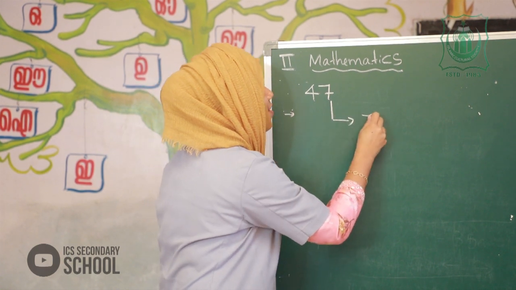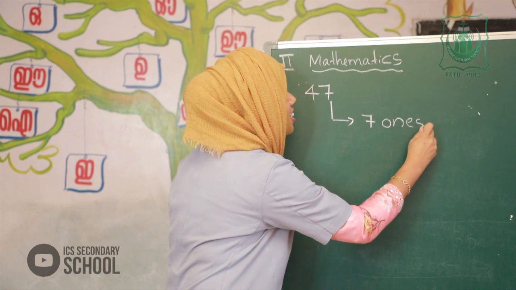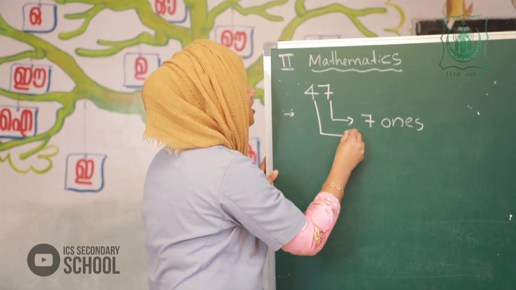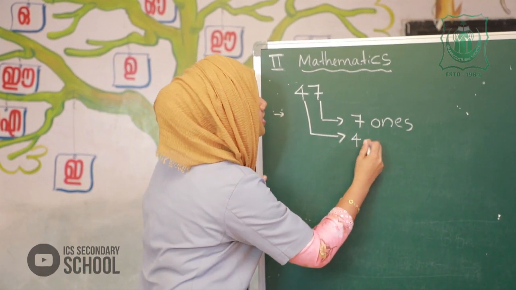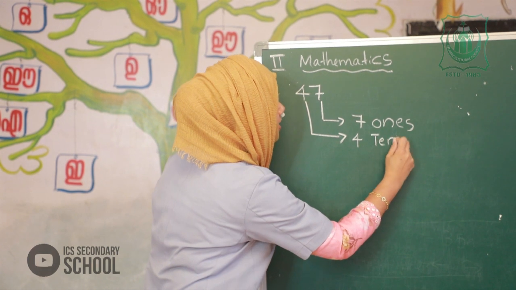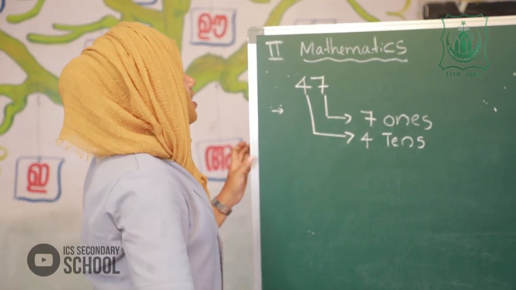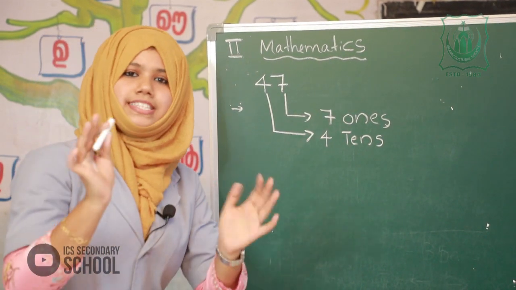Yes, 7 ones. 7 in ones place. Next, 4 in tens place. 4 tens. Okay. So, the number 47, 7 in ones place and 4 in tens place.